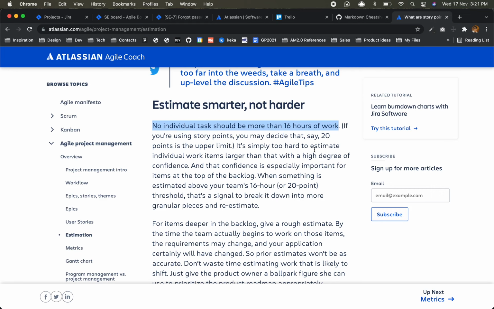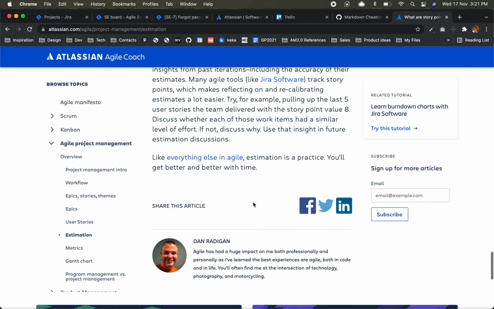It's simply too hard to estimate individual work items larger than that with a high degree of confidence, and the confidence is especially important for items at the top of the backlog. When something is estimated above 16 hours, that's a signal. If someone has estimated above your team's 16 hours, or 20 points, let's say, that threshold is a signal to break it down into more granular pieces and re-estimate.